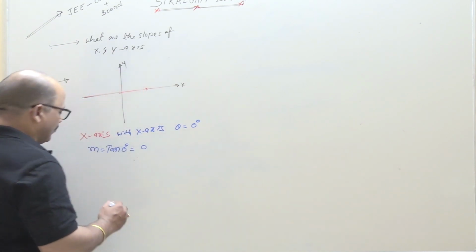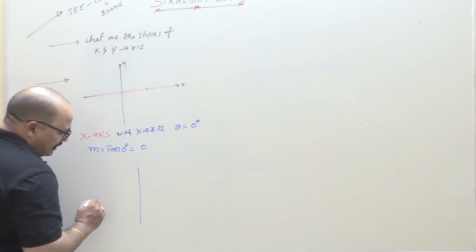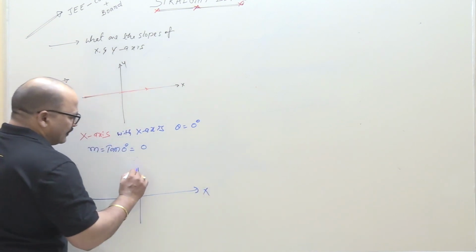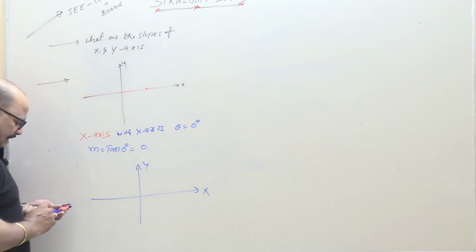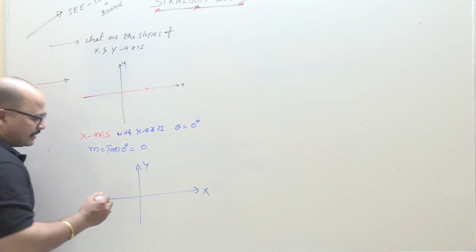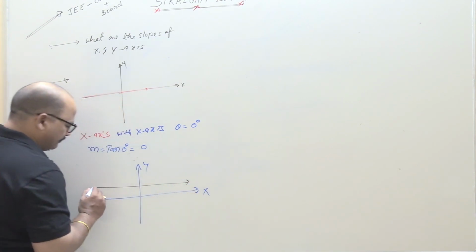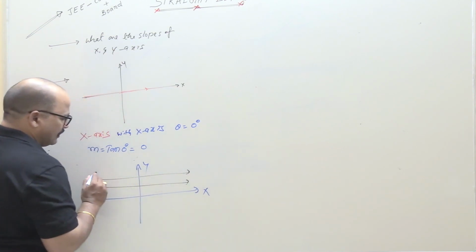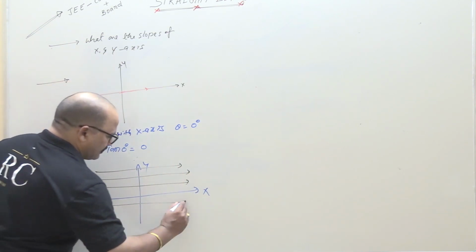Next, any line parallel to x axis. Any line is parallel to x axis, that means this line, this line, this line, or this line.